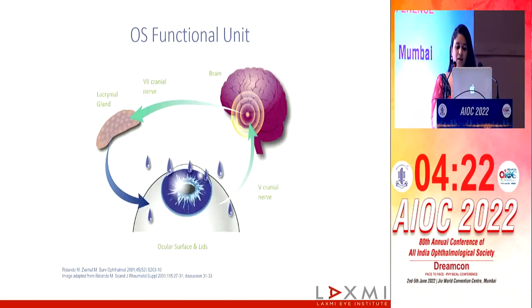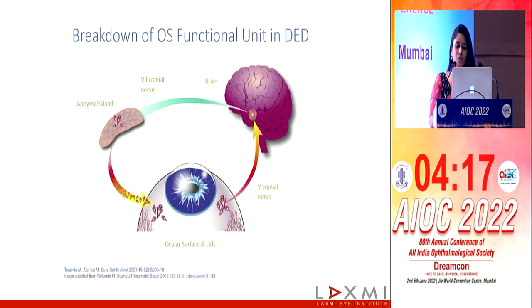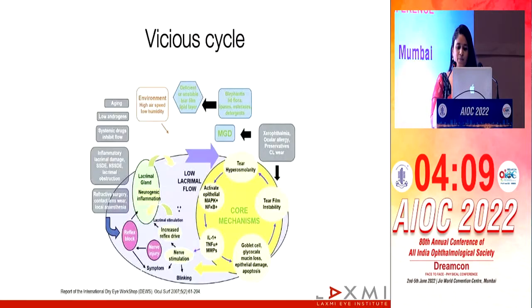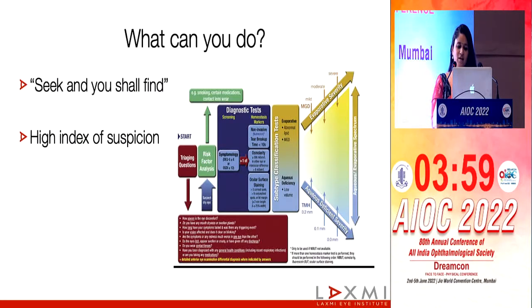You know that dry eye affects the normal functioning unit, the afferent and the efferent arms, and what happens is it ultimately leads to an upregulation of cytokines and inflammatory mediators, which disrupts this cycle, leading to surface damage. So our goal ultimately is to rescue this eye from this vicious cycle which is causing the damage, and to improve the tear film stability and to maintain the homeostasis. So the question to ask is, what can we do?